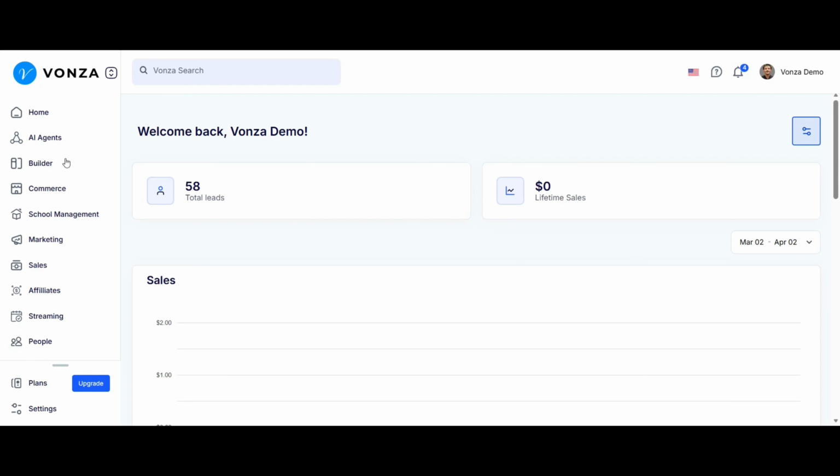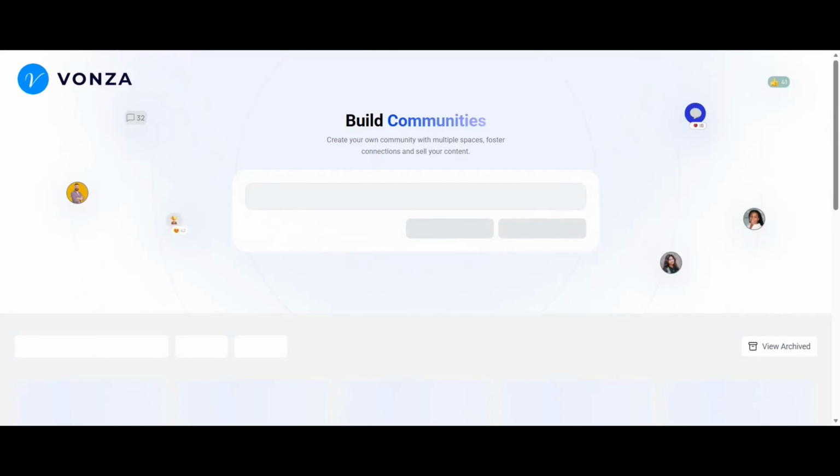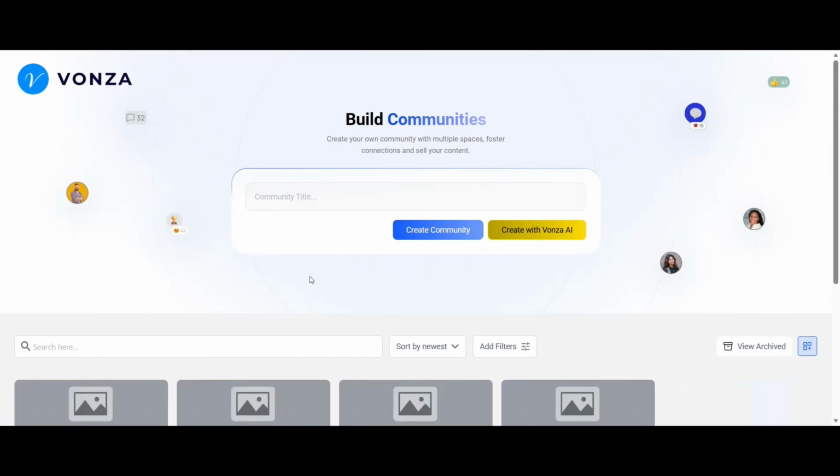All right, everybody, so let's actually get inside Vonza here and use this AI software to build ourselves a community. So first we're going to head over here to Commerce. We're going to click on Community. And here's where you're going to be able to find all of your communities right here. And here's where we're going to create one. So our community title is what we're going to need first. We can't do this without a title.